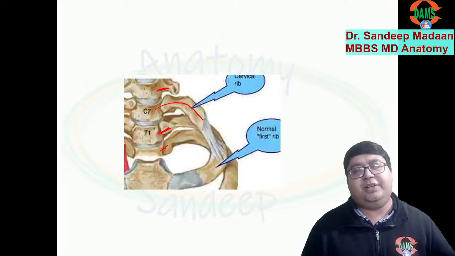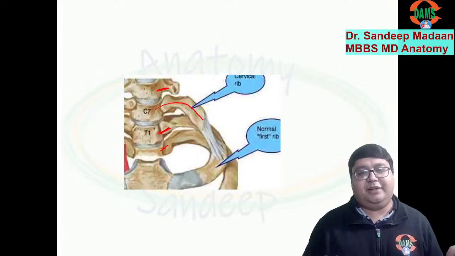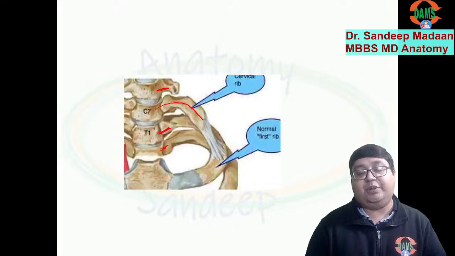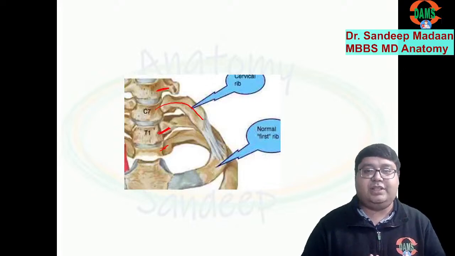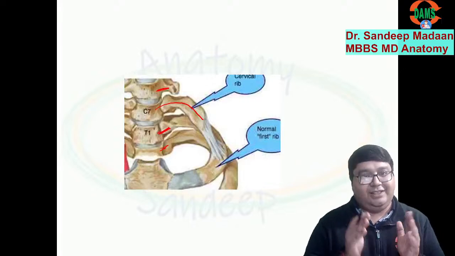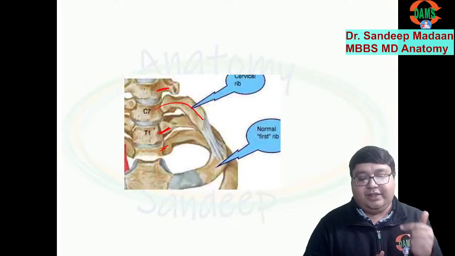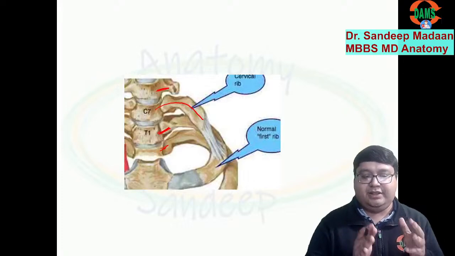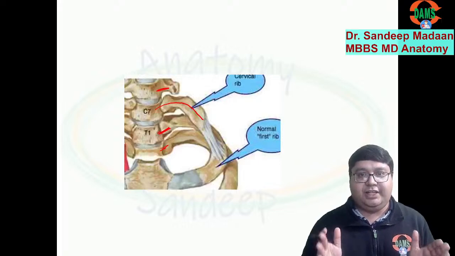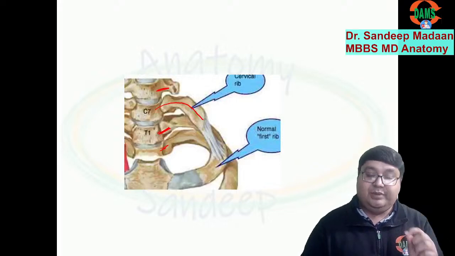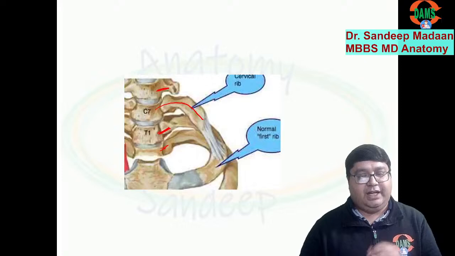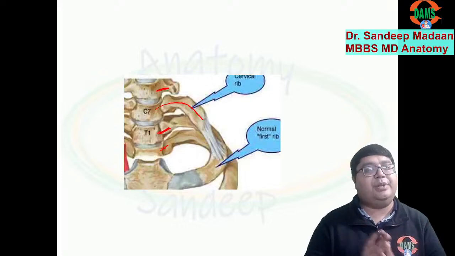Now, what's the big deal? Even if it is enlarged and behaving like a rib, that's okay. We can call it a cervical rib. The question is why it is causing neurovascular compression. The answer is that when the transverse process is enlarged and behaves like a rib, it will be attached to the first rib, either by bony tissue or by fibrous tissue.